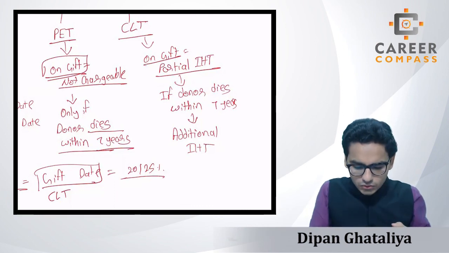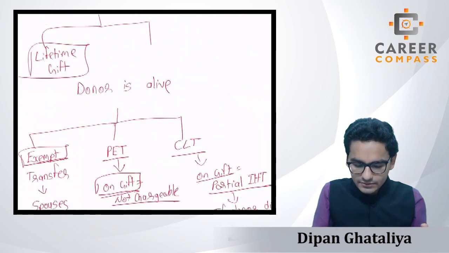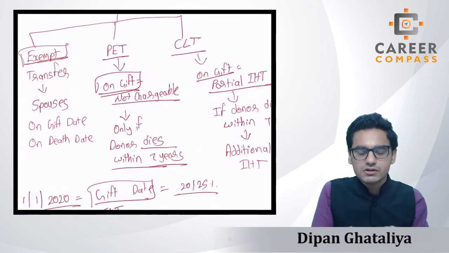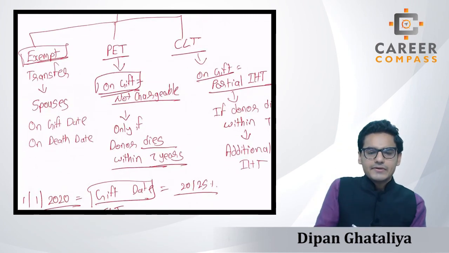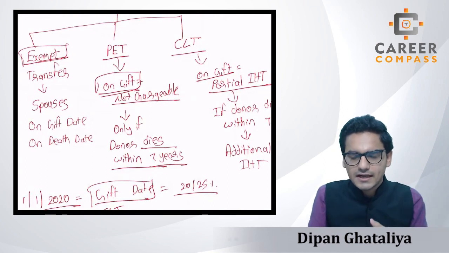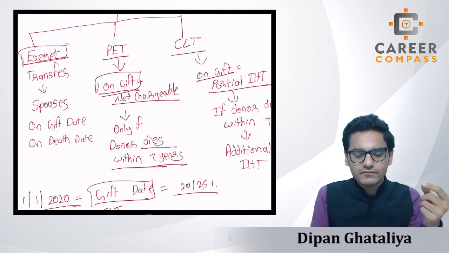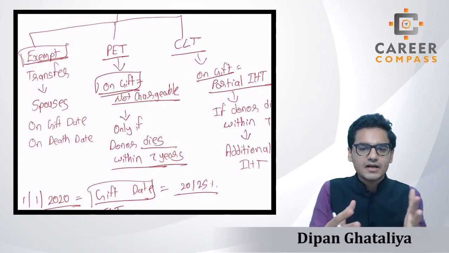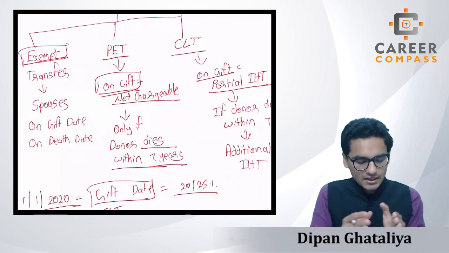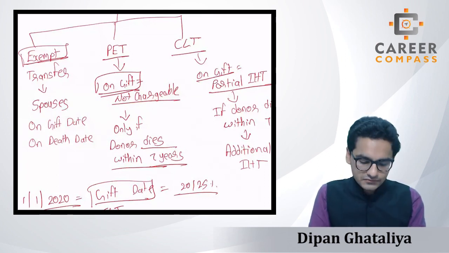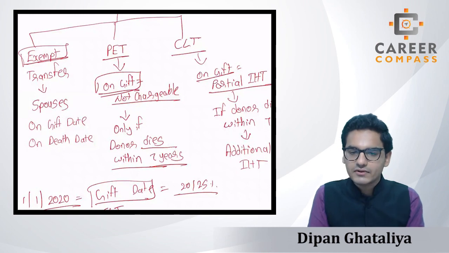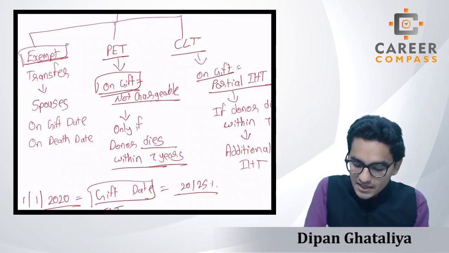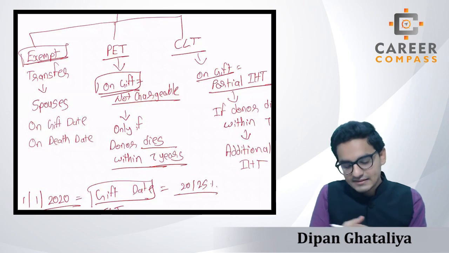Got it? So students, we are done with the basics or introduction of the IHT. We have seen the definition of the IHT, and the meanings of the three words: transfer of value, chargeable property, and chargeable asset. And then we have seen the implications of lifetime transfers, lifetime gifts. Under that, we have seen the three types of transfer: exempt transfer, potentially exempt transfer, and chargeable lifetime transfer. We have seen the basics of the taxability.